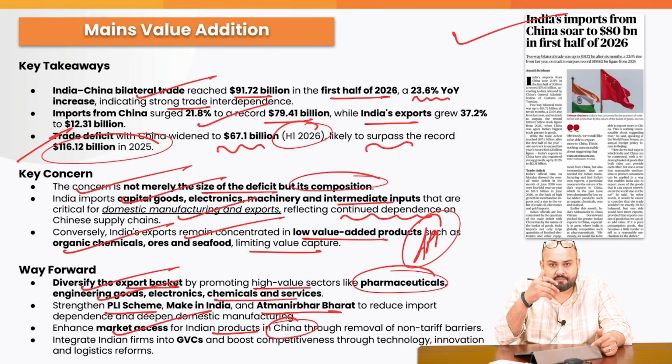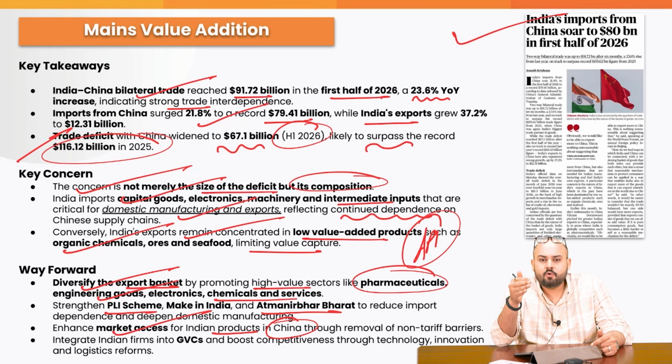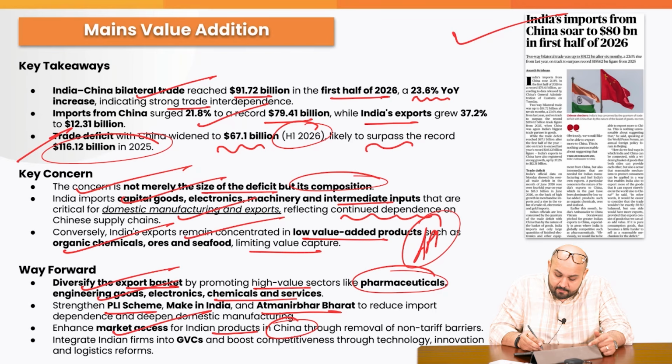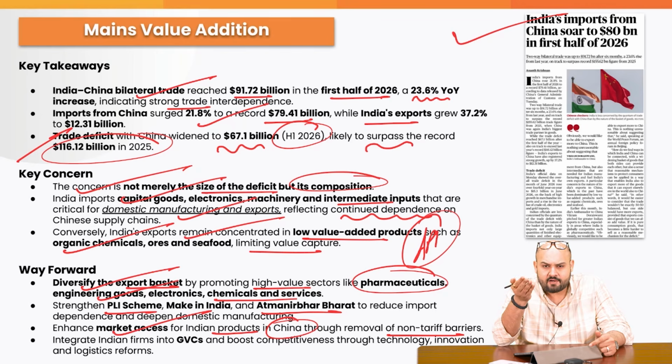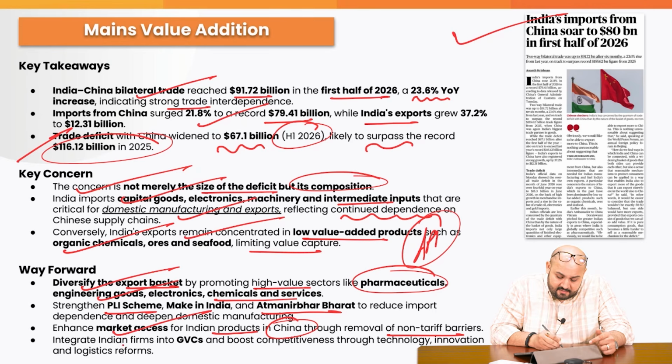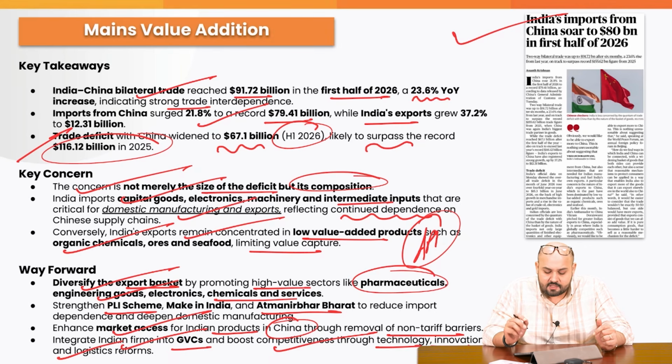We need to basically have this conversation with the Chinese authorities that Indian products should also be allowed to be sold in the Chinese markets, but because Chinese have a lot of restrictions imposed through non-tariff barriers, in the sense of the sanitary and phytosanitary measures, the technical barriers to trade, TBT. Integrate the Indian firms into global value chains and boost the competitiveness through technology, innovation and logistics reforms. So this can be used in your mains answer.